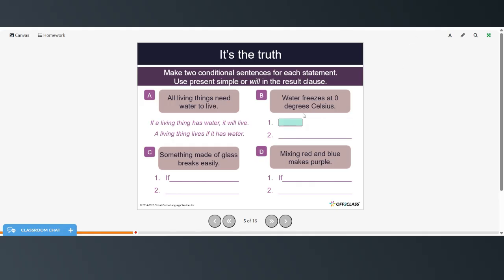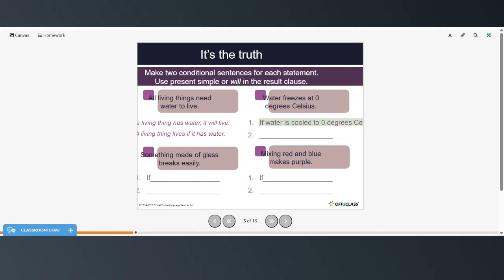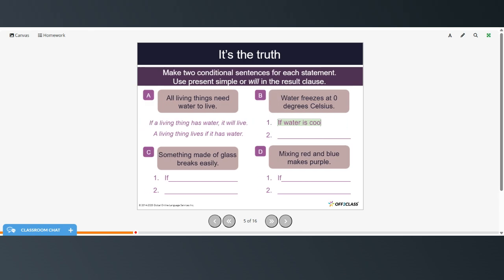So water freezes at 0 degrees Celsius. If water is cooled to 0 degrees Celsius, it will freeze. There's not enough room really to do all that on those lines. Or water freezes if it is cooled to 0 degrees Celsius.